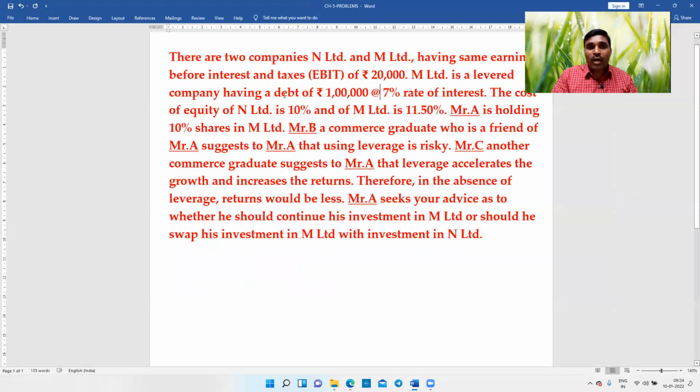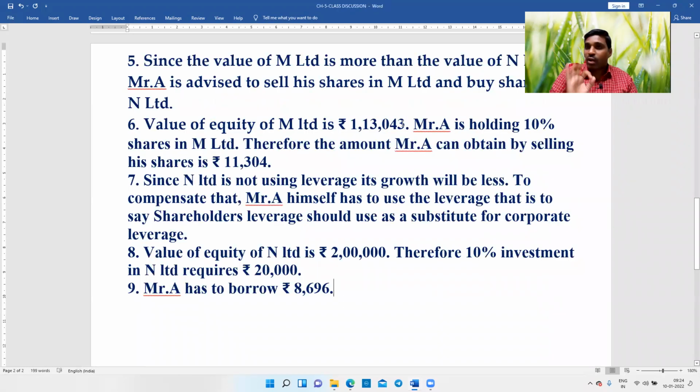M Limited has borrowed money of rupees 1 lakh at 7% rate of interest in the market. So therefore, now we are assuming that even A also can borrow the amount at the same rate of interest in the market. If M Limited goes to the market and borrows 1 lakh at 7% rate of interest, now A also will go to the market and borrow 8,000 at the same rate of interest. In reality, this will not work out.